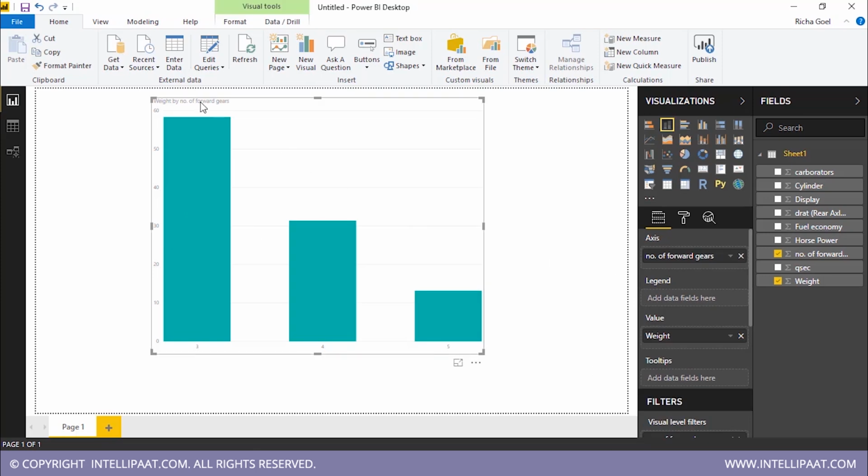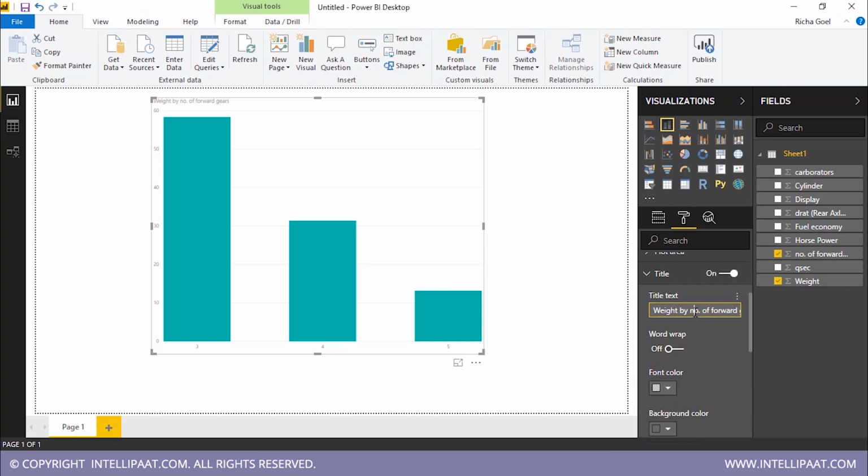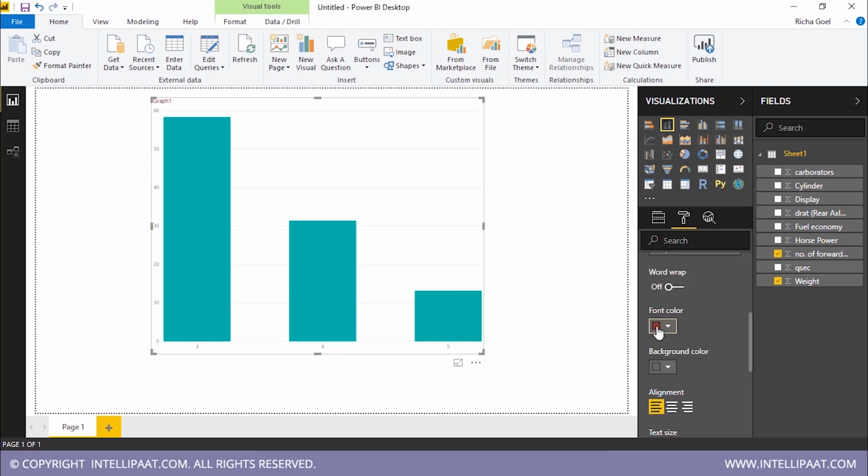So what to do now? Suppose I am not happy with the title of my visualization. What I can do is go to the format pane, click titles, and in place of weight by number of forward gears, I can simply write graph 1. This is just to show you. If I want, I can change the font color. I'll change it to this color. I don't know what we call this, but okay.